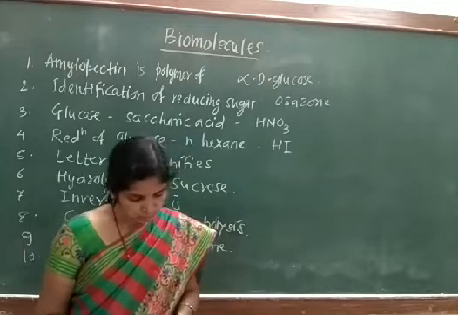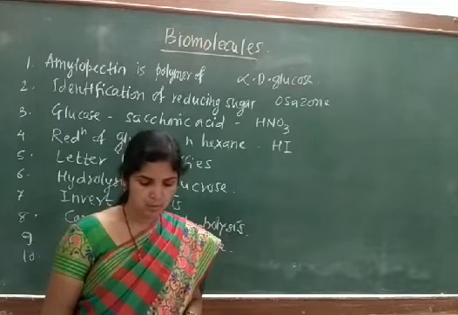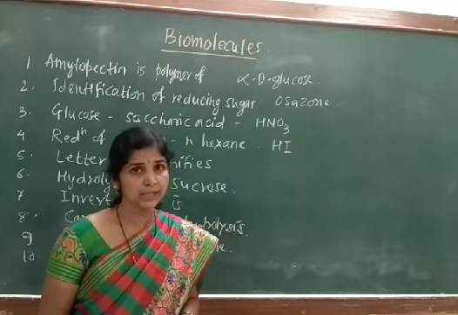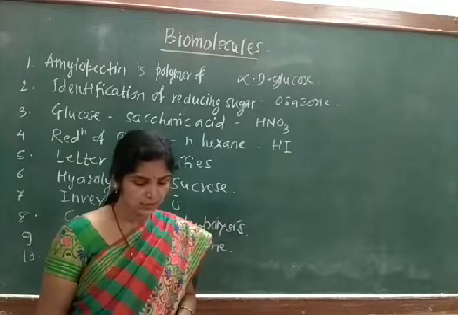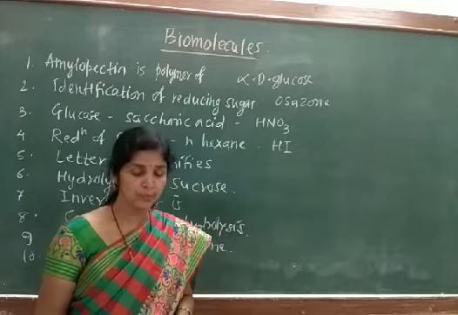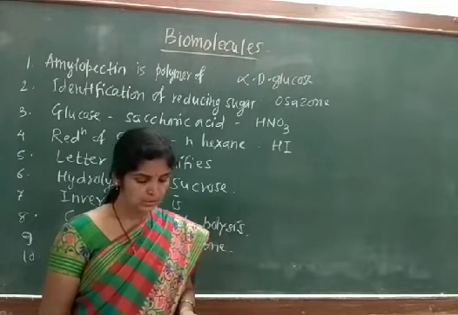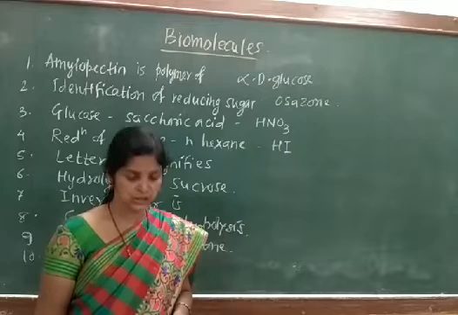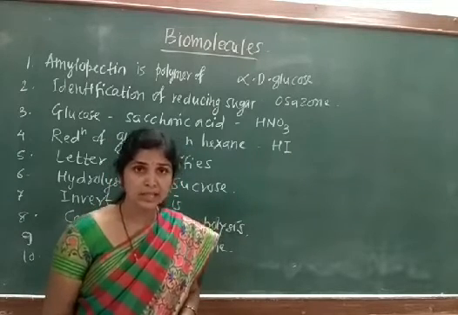Now we will move to the fifth question. The letter D in carbohydrates signifies: option A is dextrorotatory, option B is mode of synthesis, option C is its configuration, and option D is its diamagnetic nature.